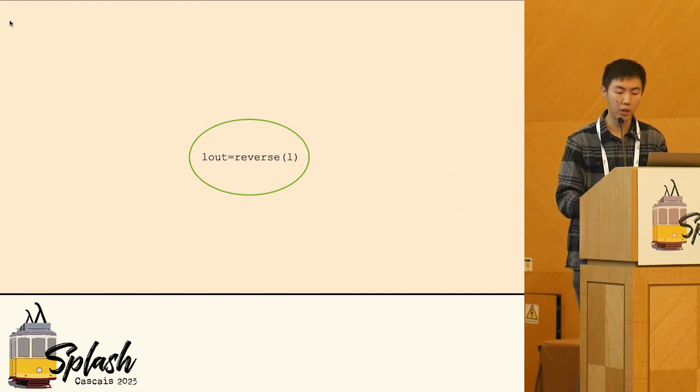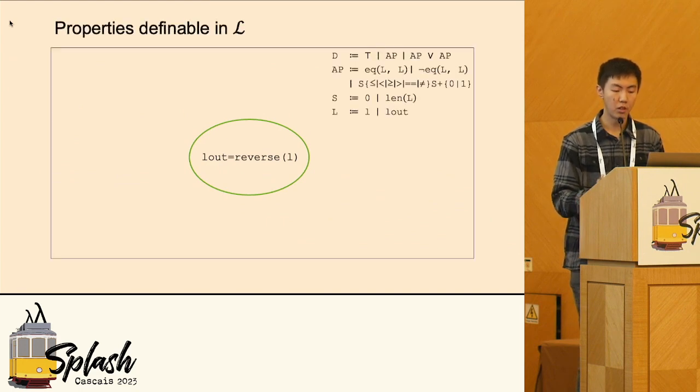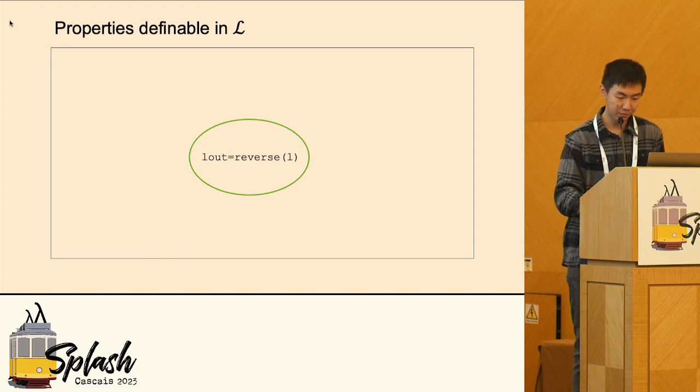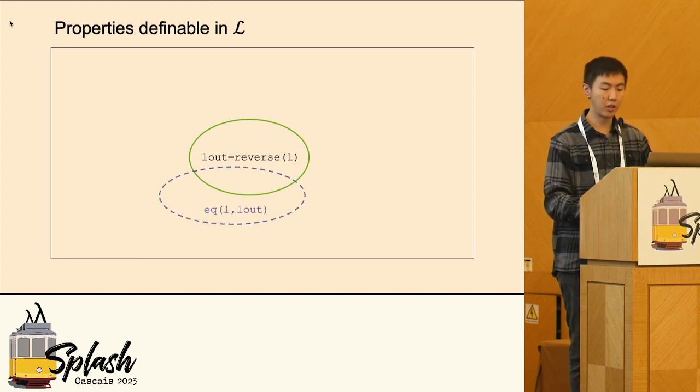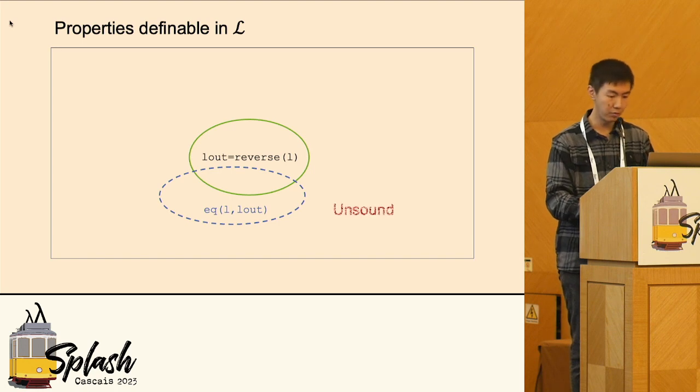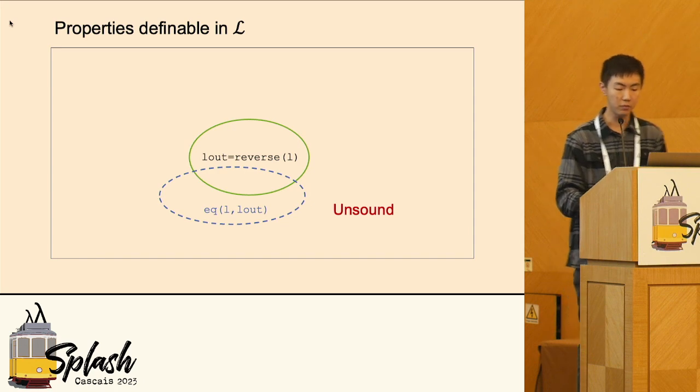Let's see what it means in a figure. A property language can say things about equality between lists and comparison between sizes of lists. You don't need to parse the language, so let the language go away. The assertion saying input and output lists must be the same is expressible in L, but it is unsound, because that is not true for some valid input and output pairs of the reverse function.